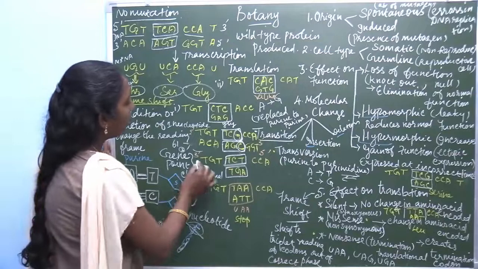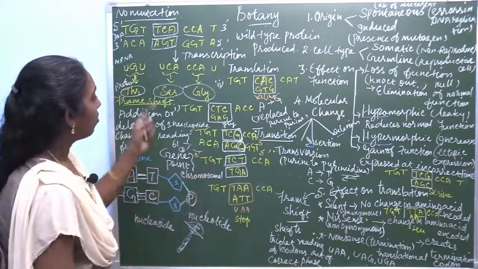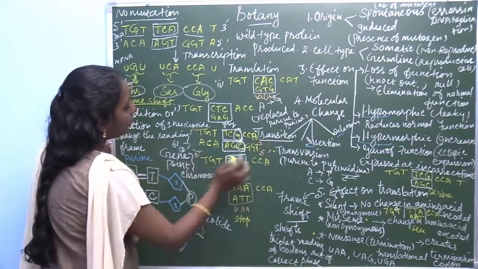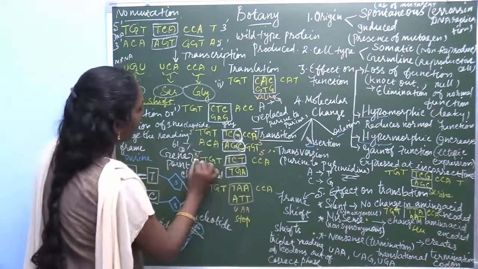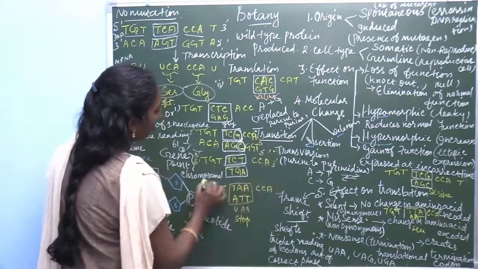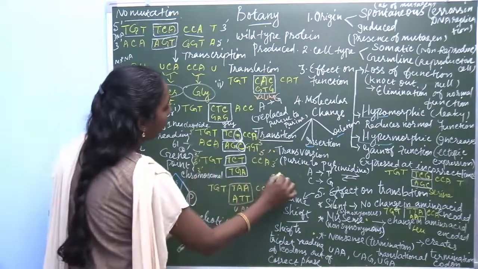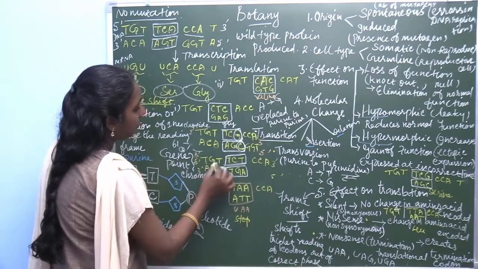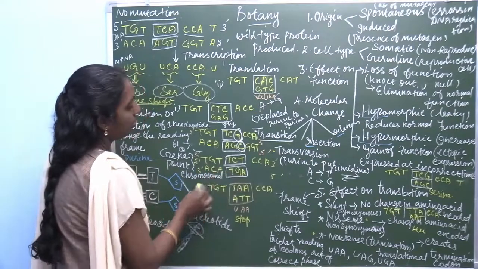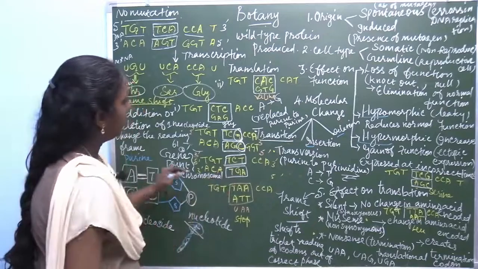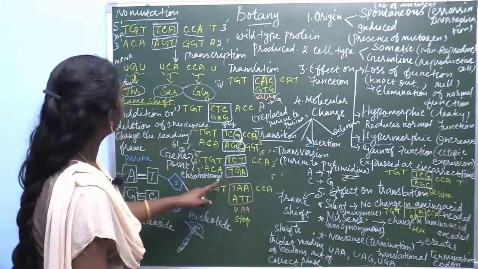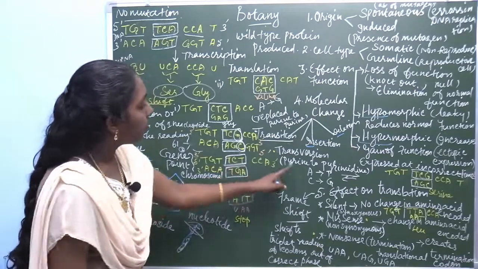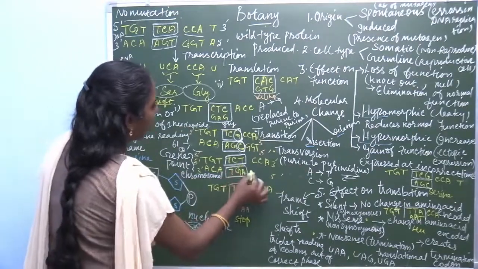Here TGT is the normal sequence. The first sequence is 5' to 3', then 3' to 5'. Here T, so it comes as A, C, A. Here there is a purine to pyrimidine replacement.